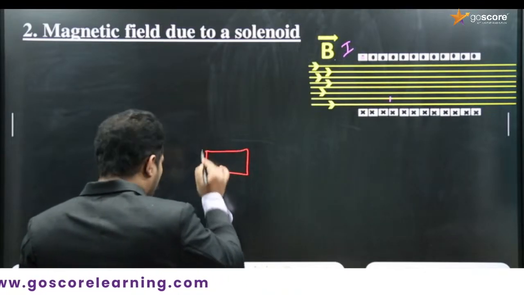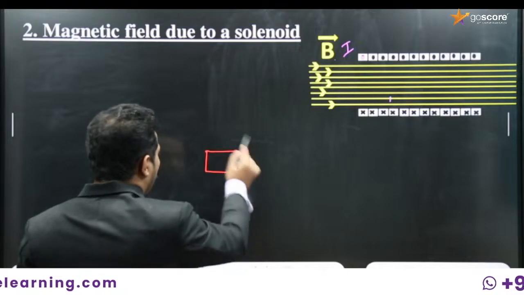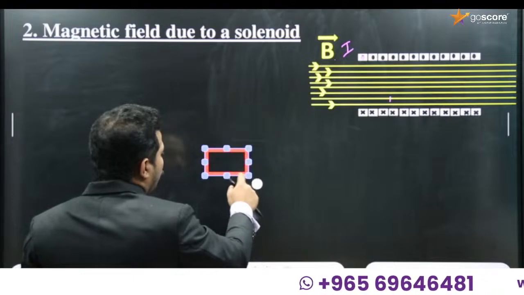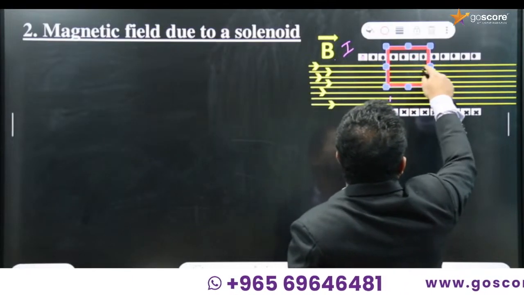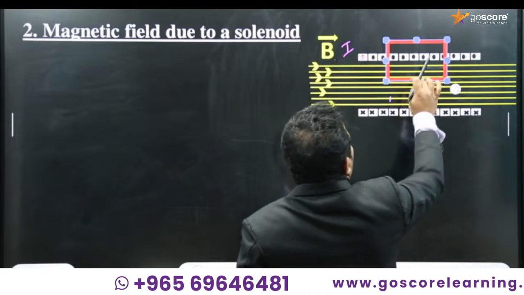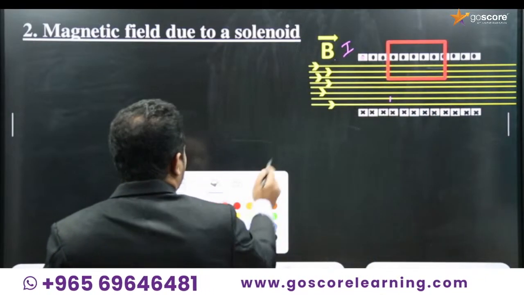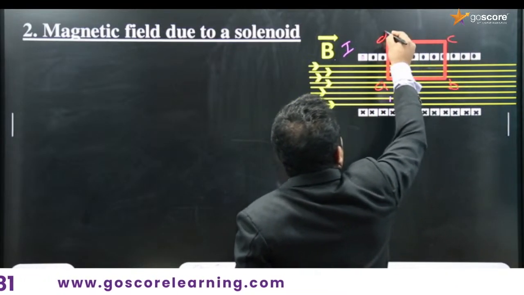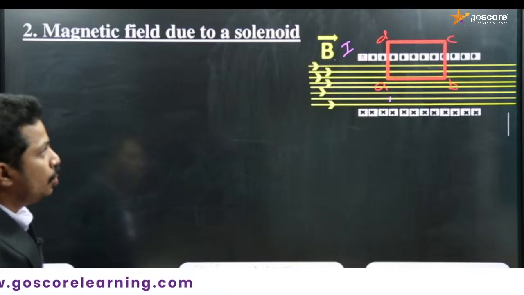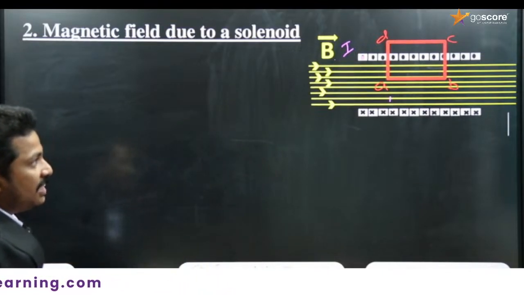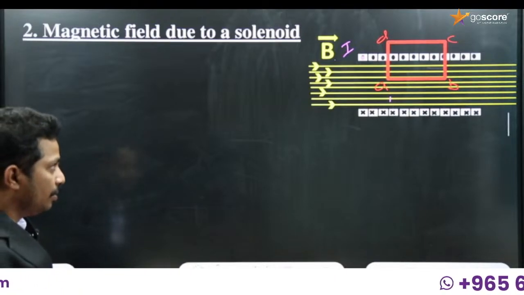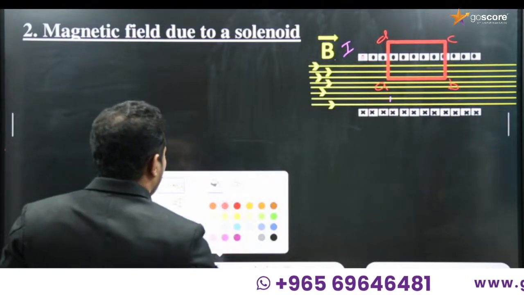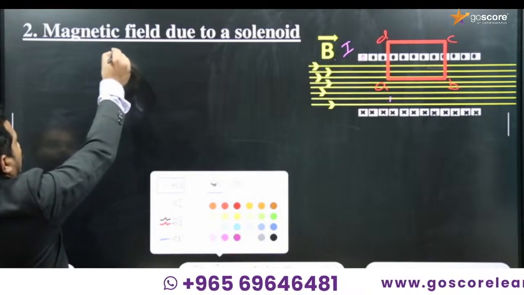For that, consider an Amperian loop. For the application of Ampere's circuit law, we need a loop, right? We need an Amperian loop, and here we consider it in the form of a rectangle, which I call ABCD. So this is the rectangle. Consider an Amperian loop in the form of a rectangle ABCD. For the application of Ampere's circuit law, we have to start with Ampere's circuit law.